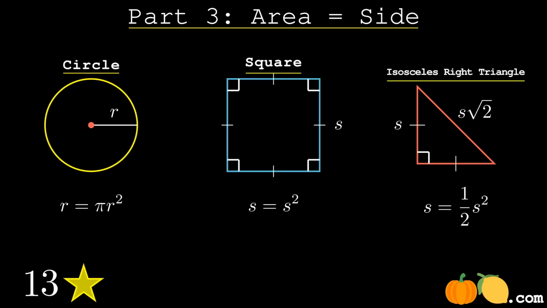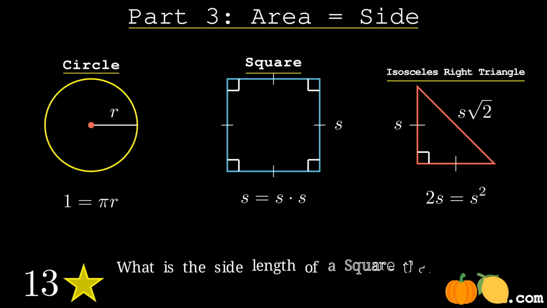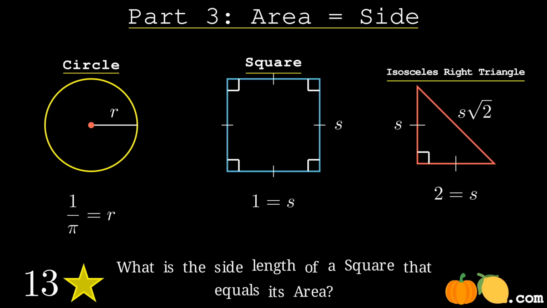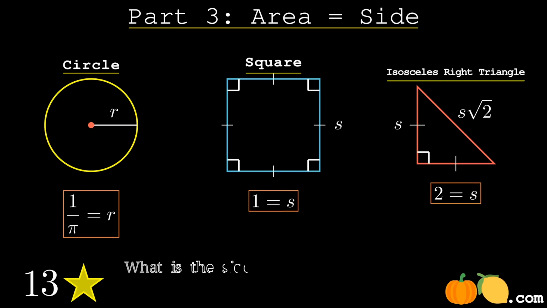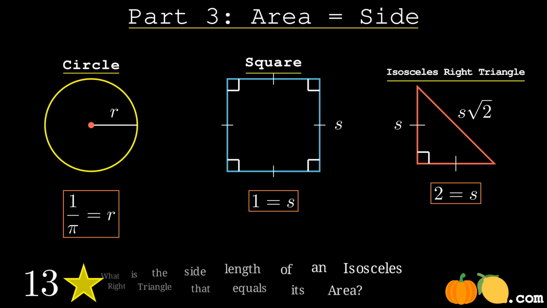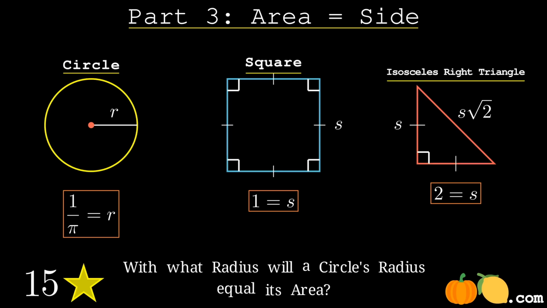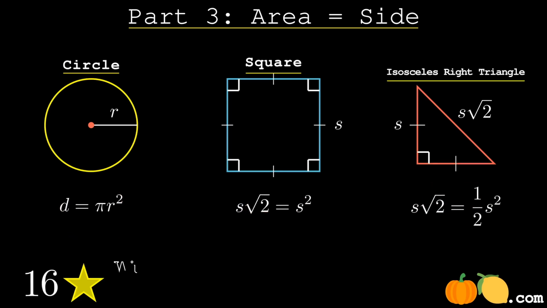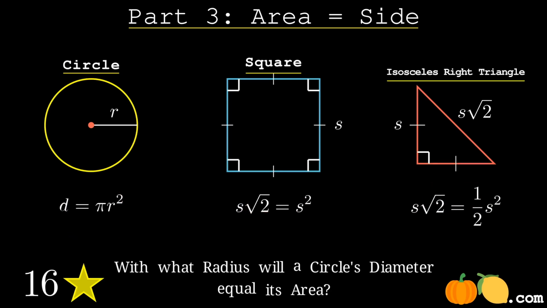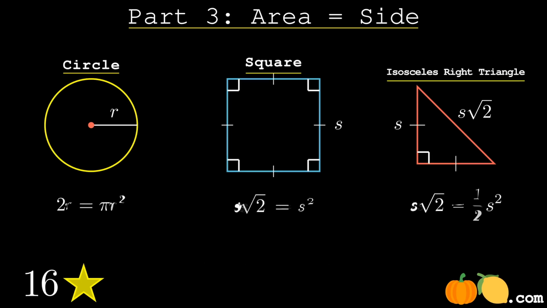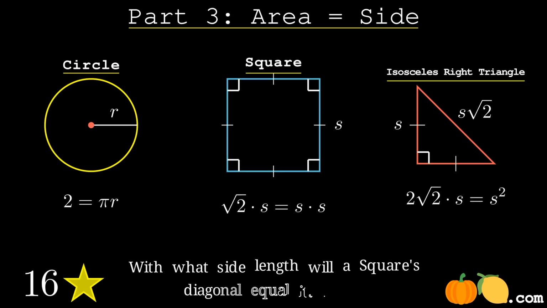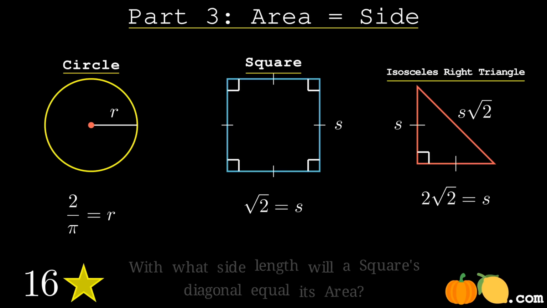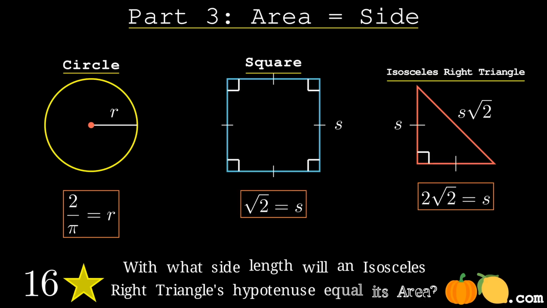And now for these 3 shapes too. For the circle, it's what measure of the radius would make it equal to the area. And now we're comparing the diameter with the area, and with the square and isosceles right triangle, we're comparing the diagonal or the hypotenuse.